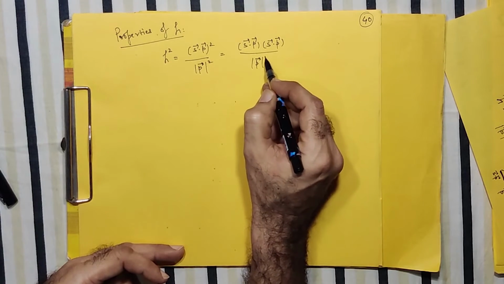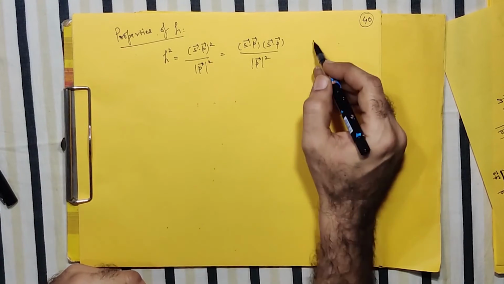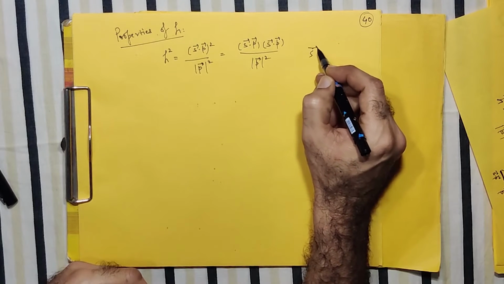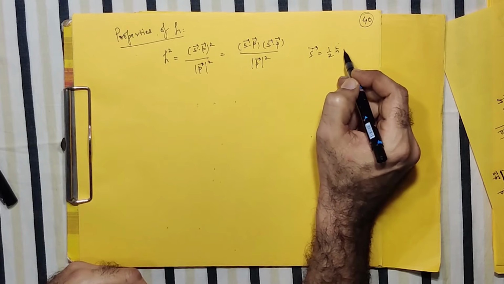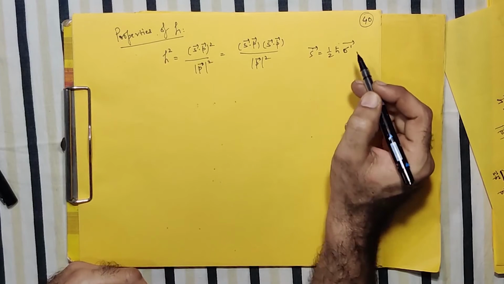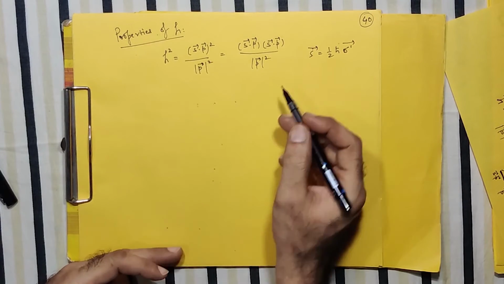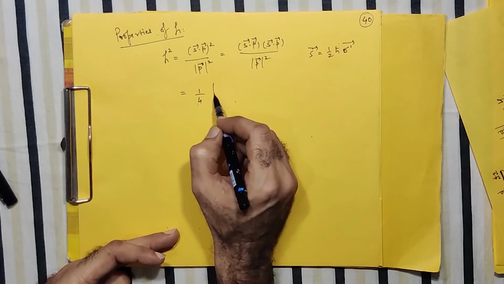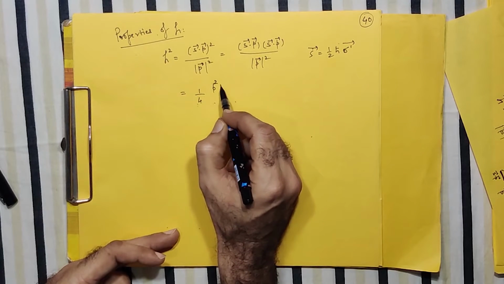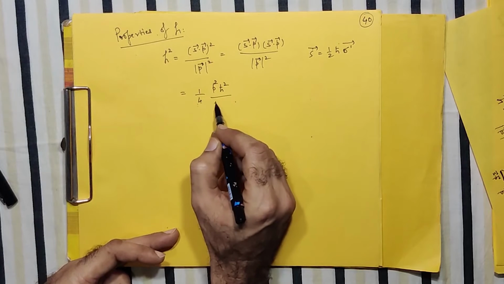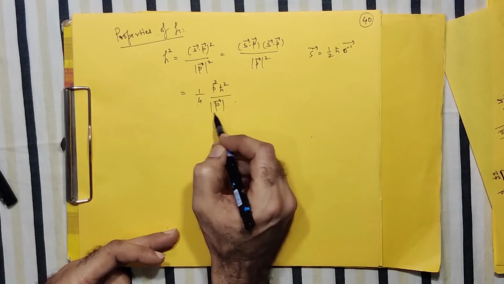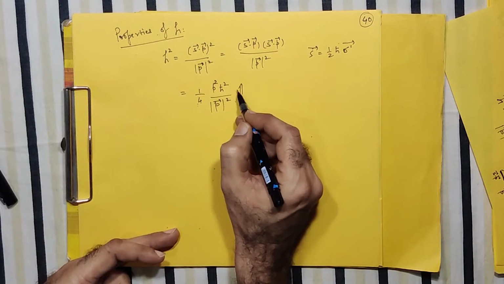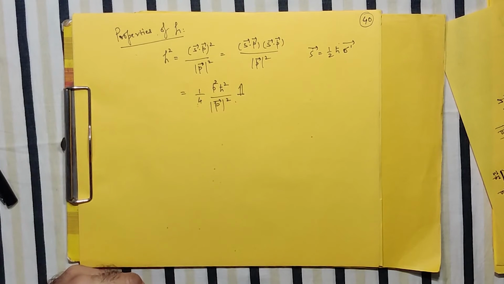So if I put the value of it, then S we have already written as half H cut sigma dash. So when I put the value of it, what I get is 1 by 4 P square H cut square by this P square as it is, and what you get is the unit matrix. Correct?